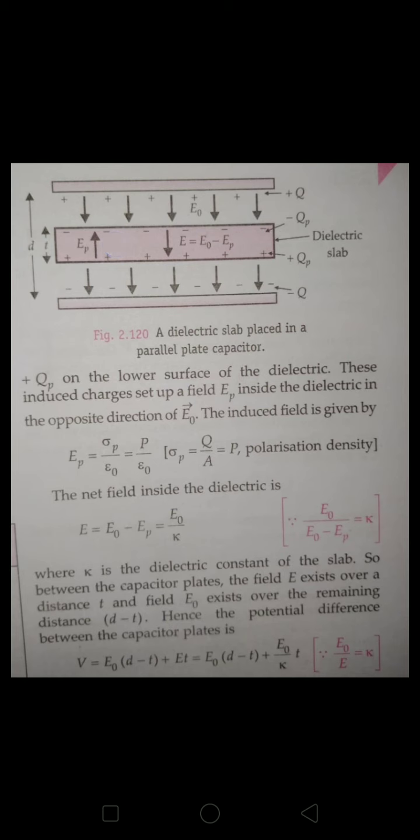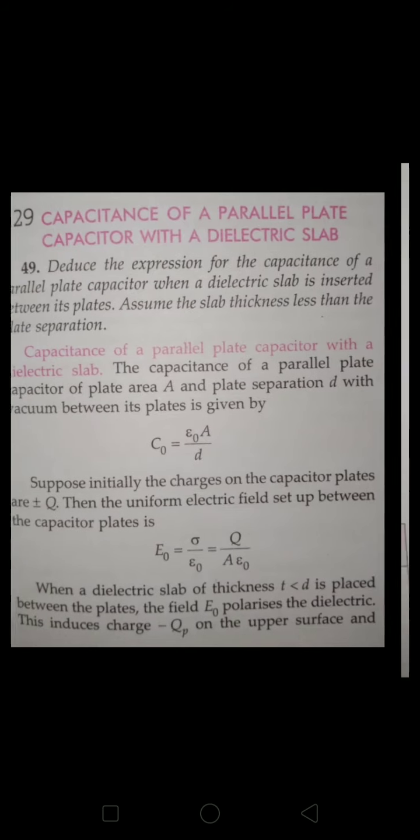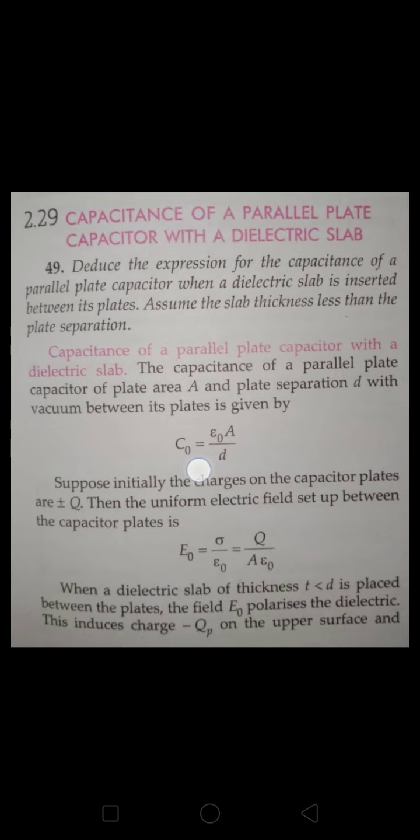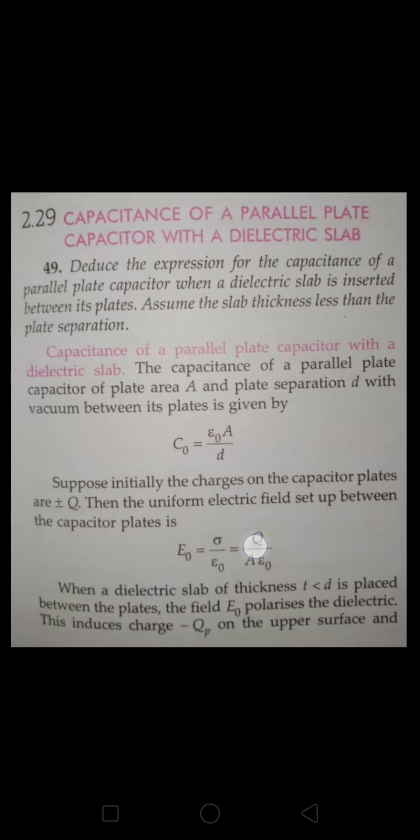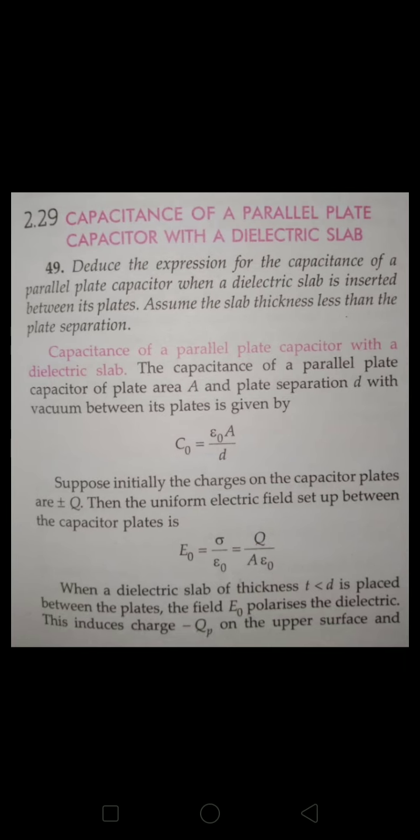The net electric field is what? The external is E naught, and the electric field generated here is EP. So the net is E is equal to E naught minus EP. Okay, that is written here, guys. So C naught is equal to epsilon naught A by D, the capacitance. What is E naught, guys? It is the external field, sigma by epsilon naught. Sigma is equal to Q by A. Sigma is the surface charge density, which is equal to Q by A. Yes or no, guys?